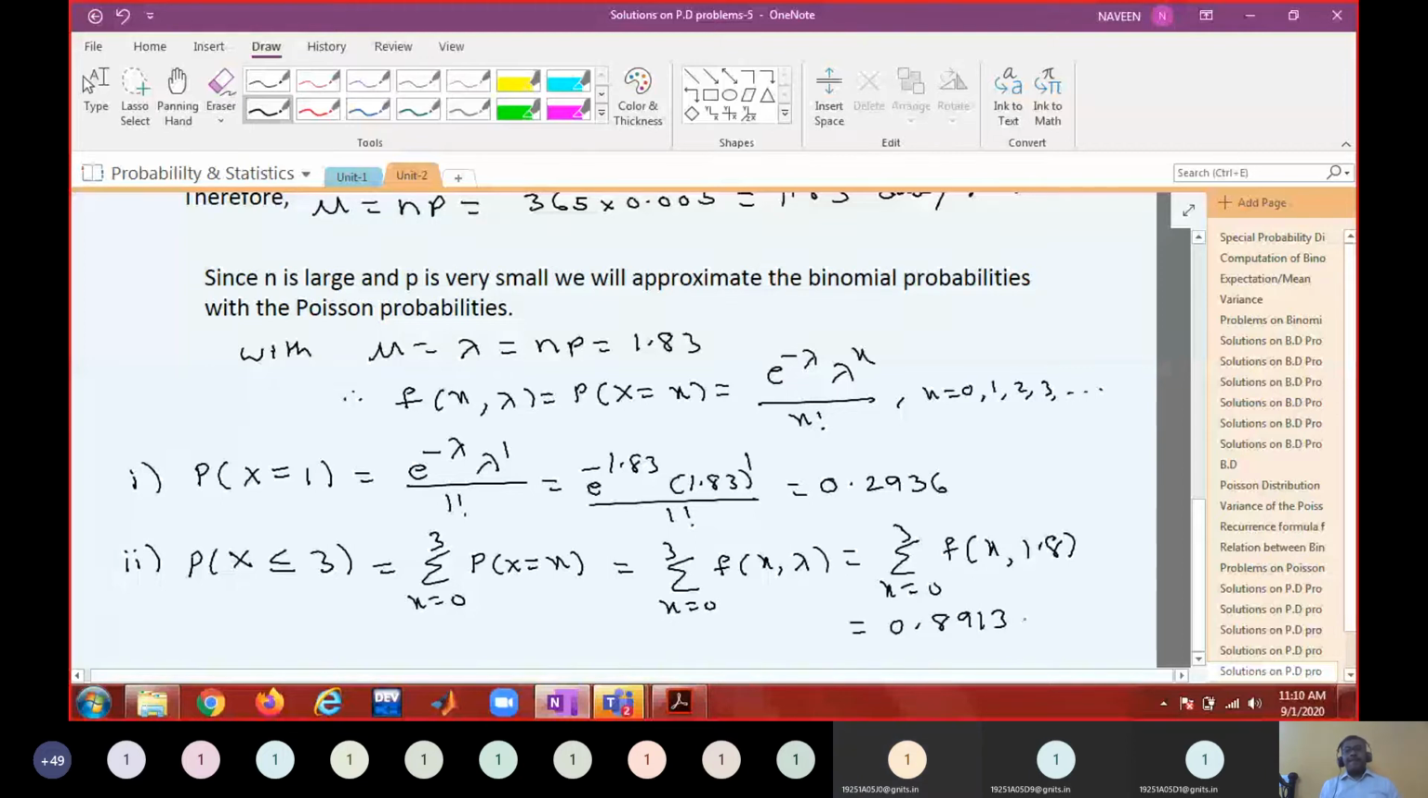Sir, if we calculate, we get 0.8864. If lambda equal to 1.83, 0.8864. Okay, so almost 0.88 and 0.89, right? So this is fine. If somebody is able to calculate, then I will write here 1.83.